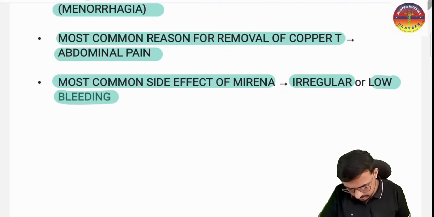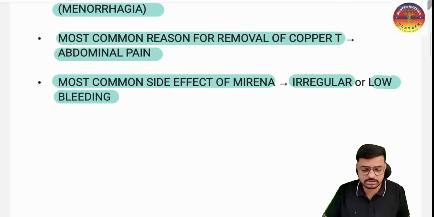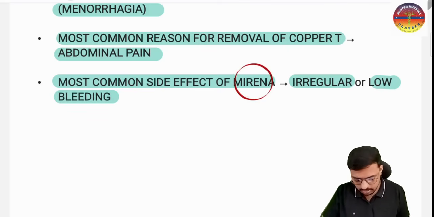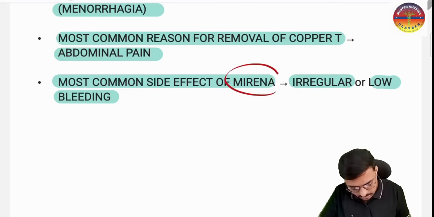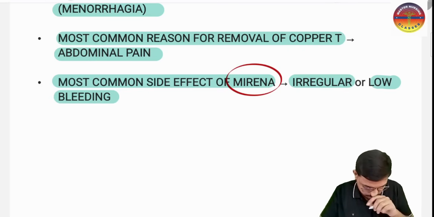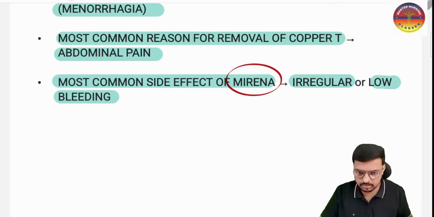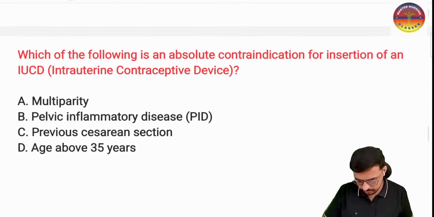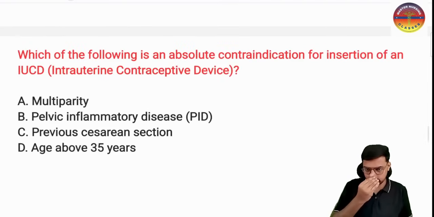Since the bleeding is low, can I use this one in a patient with heavy bleeding? Yes. The best in heavy bleeding is the Mirena, or hormonal IUCD. That is a very important thing to keep in your mind, right? Yes sir. The next very important question is here. Read the question properly and try to give the best answer.